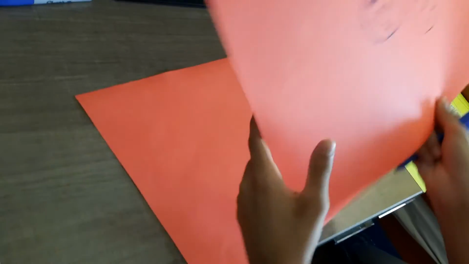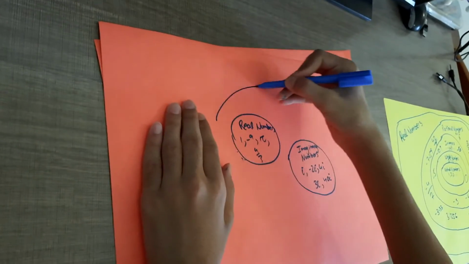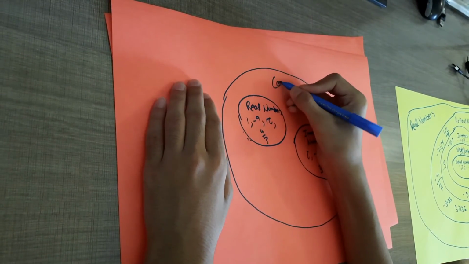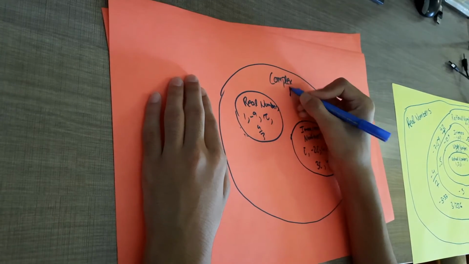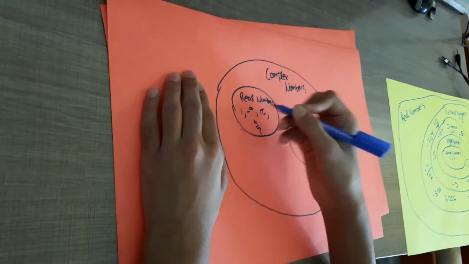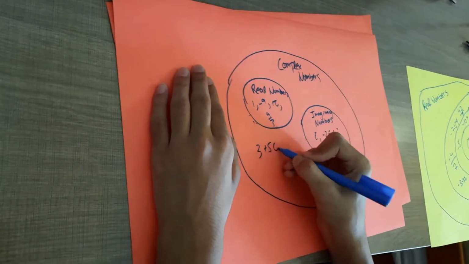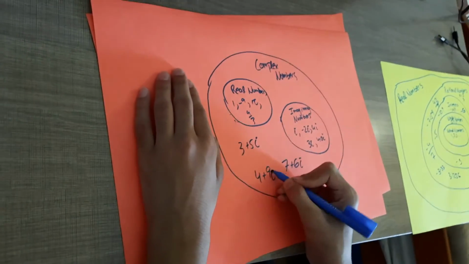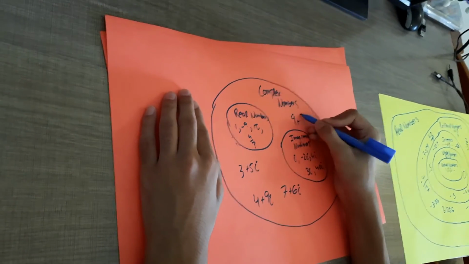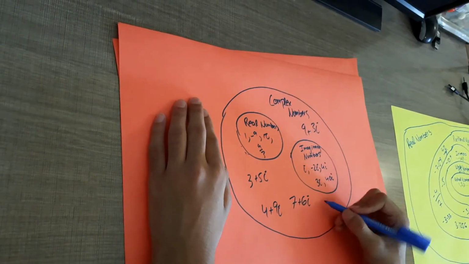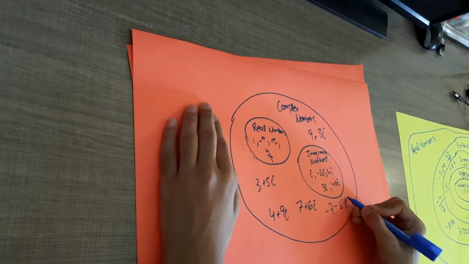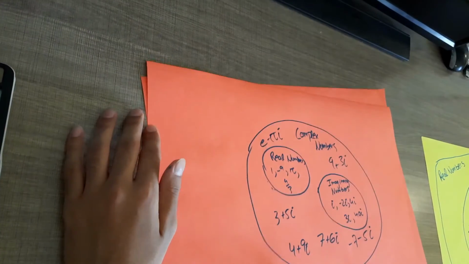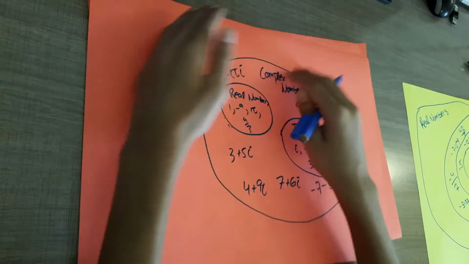So now what I can finally do is complete the diagram. One big blob right here. We call that complex numbers. And I'll add all the complex numbers in. So 3 plus 5i, 7 plus 6i, 4 plus 9i, 9 plus 3i, what else is there? Minus 7 minus 5i, e minus pi i also exists, right? And so on and so forth. So as you can see, complex numbers.